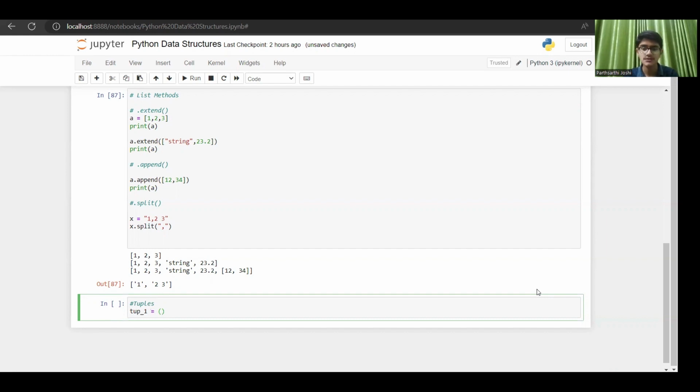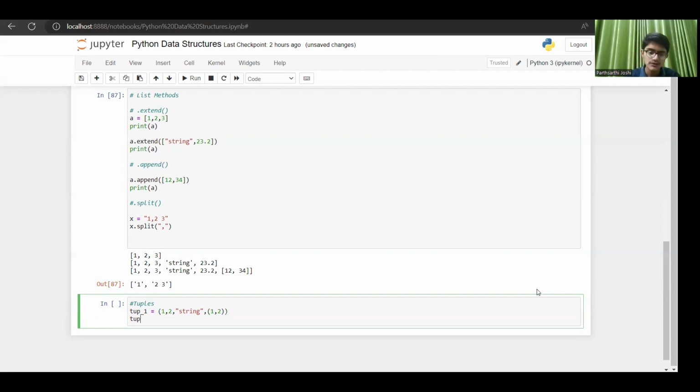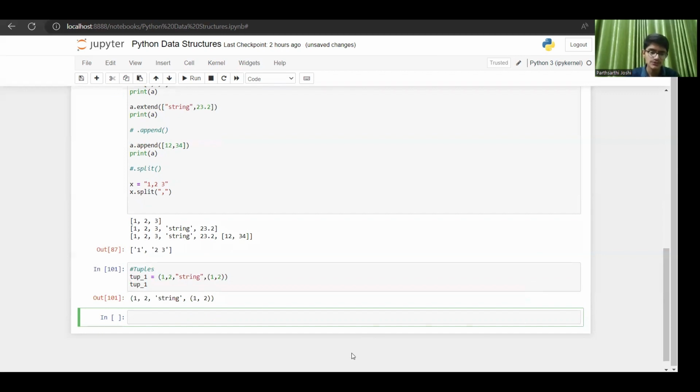So if I'm creating tup1, I'll write, suppose, 1 comma 2 comma a string. Here also you can use multiple data types, any kind of data type inside these tuples, even a list, set, dictionary, or another tuple inside a tuple, that is also possible. The difference is that you're using parentheses here, and in lists we use square brackets. So this is created here.